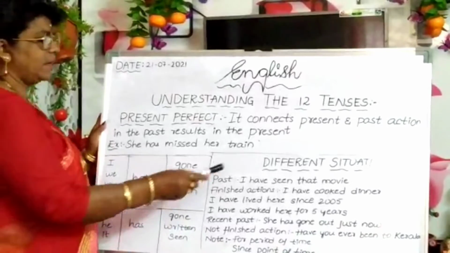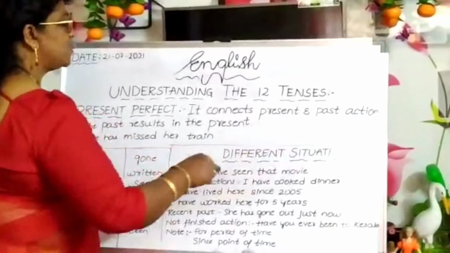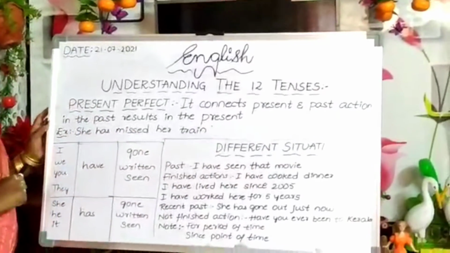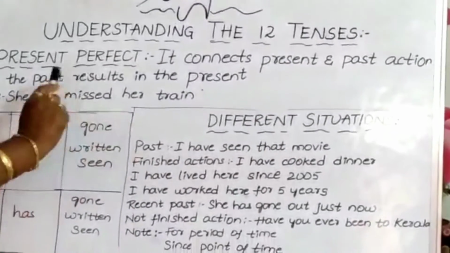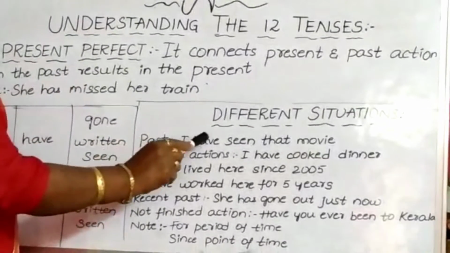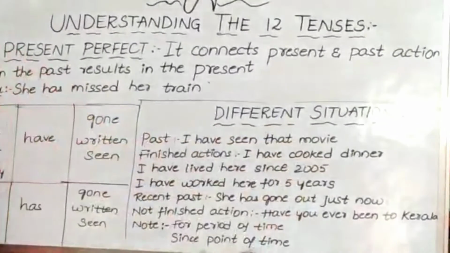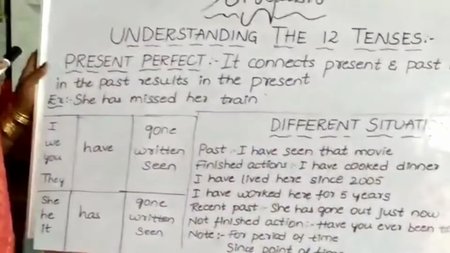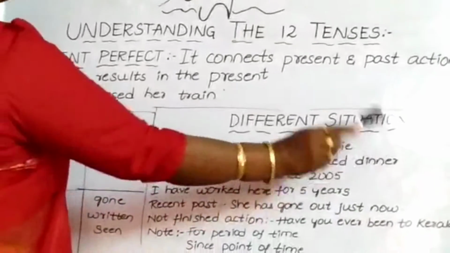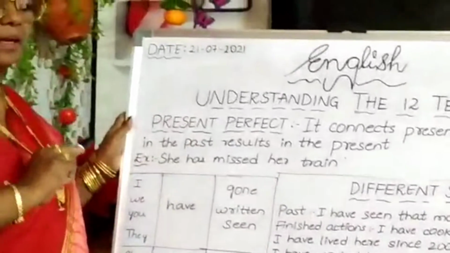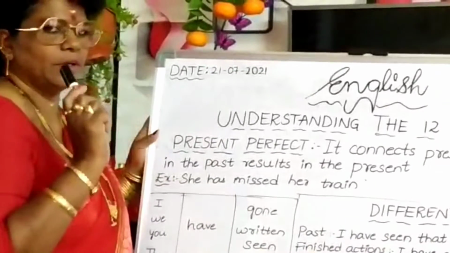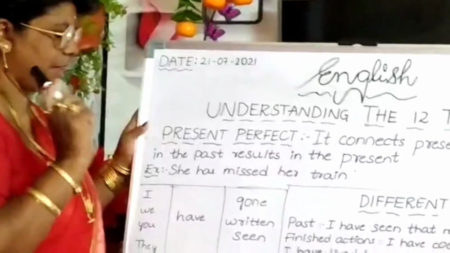Okay? Then what are the different situations in which we use present perfect tense? Let us see. Past events. I have seen that movie. Already have seen. Finished actions. I have cooked dinner. You have finished your cooking, then you need not bother about any more cooking.